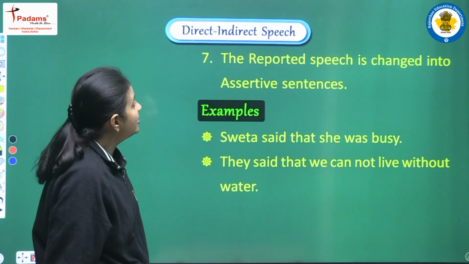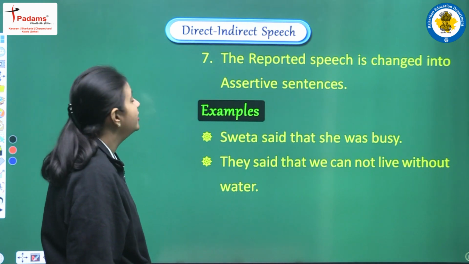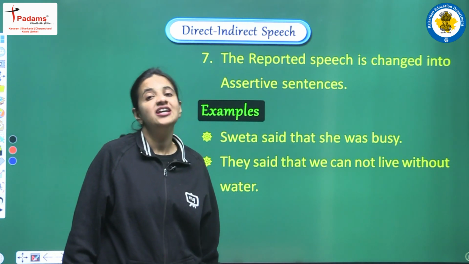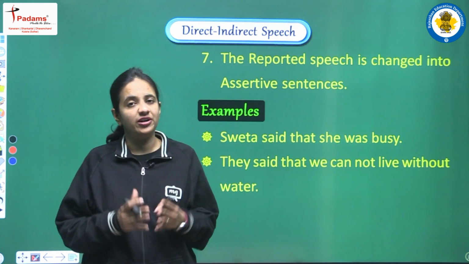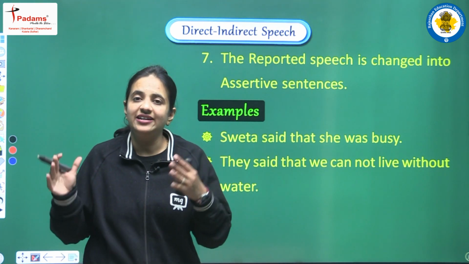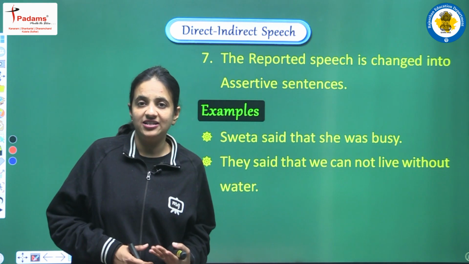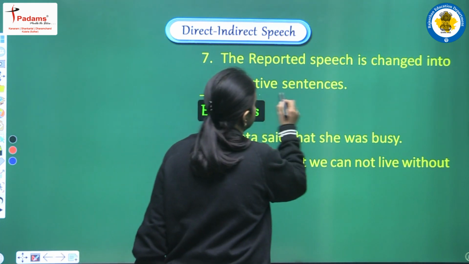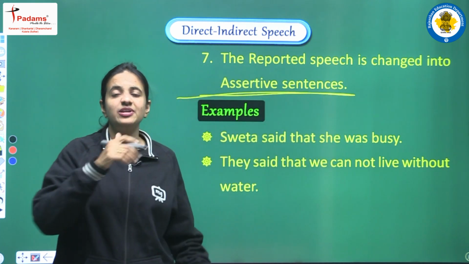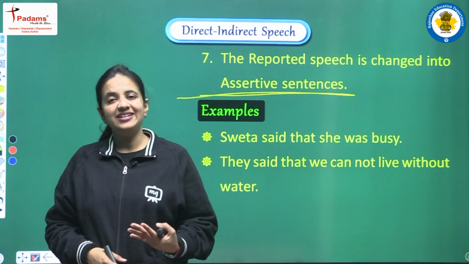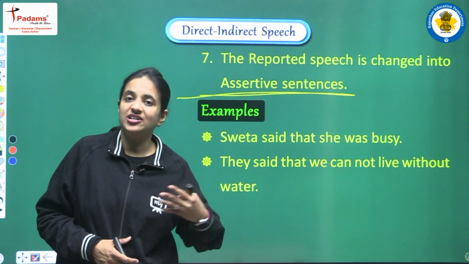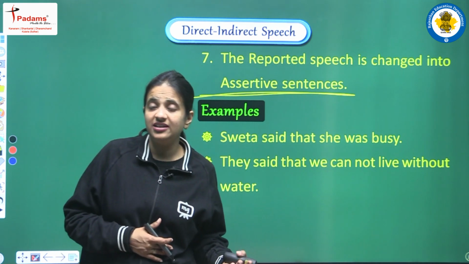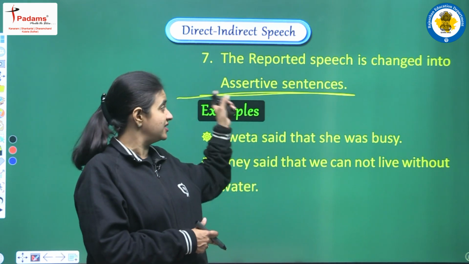Next point, the reported speech is changed into an assertive sentence. So when we have one full stop at the end of the sentence, it means that the structure of indirect speech will be an assertive sentence. Assertive sentence means a positive sentence, a sentence in which there is no question and no exclamatory mark, one positive, simple statement.